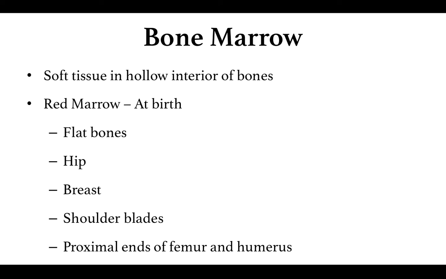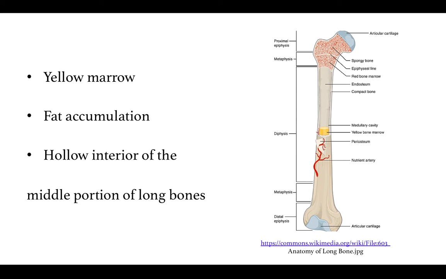As the age increases, the red bone marrow becomes replaced by the yellow marrow. Initially, the amount of yellow marrow is less, but as the age increases, the yellow marrow also increases and overtakes the red marrow. And therefore, as the age increases, the amount of the red marrow in the bone decreases.